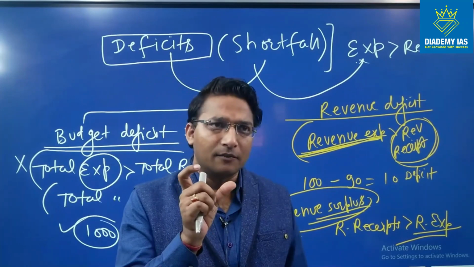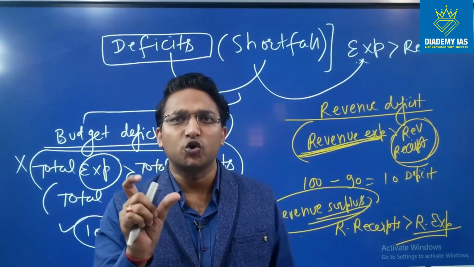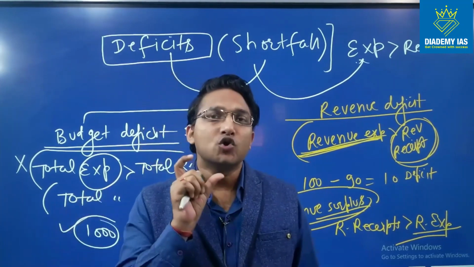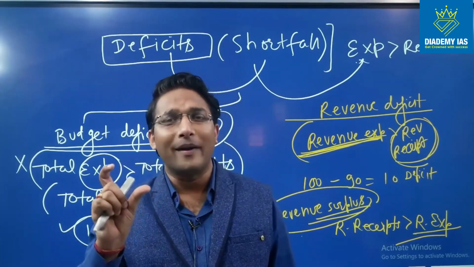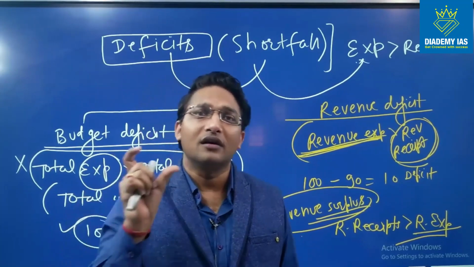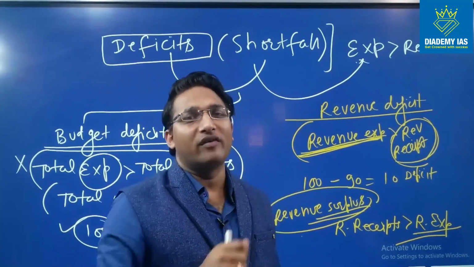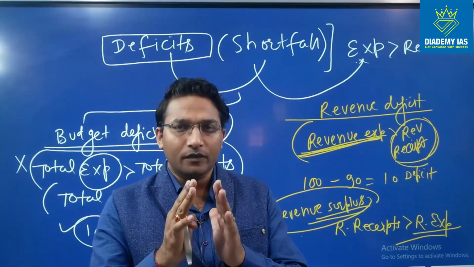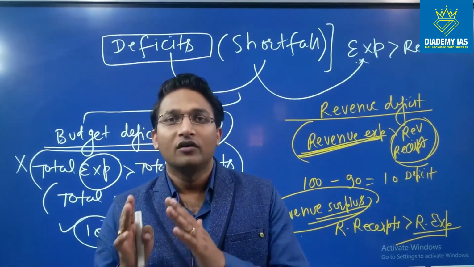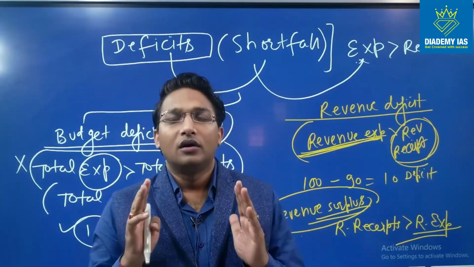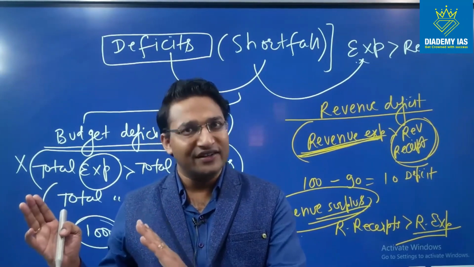So there are certain provisions of the FRBM Act also. FRBM means Fiscal Responsibility and Budget Management Act. What is that? FRBM Act is basically one of the tools where Parliament exercises control over the government by setting the upper limit over the deficit, right? So basically deficit means expenditure is more than revenue, which is not a desirable situation, and Parliament is the ultimate custodian of the government finances.